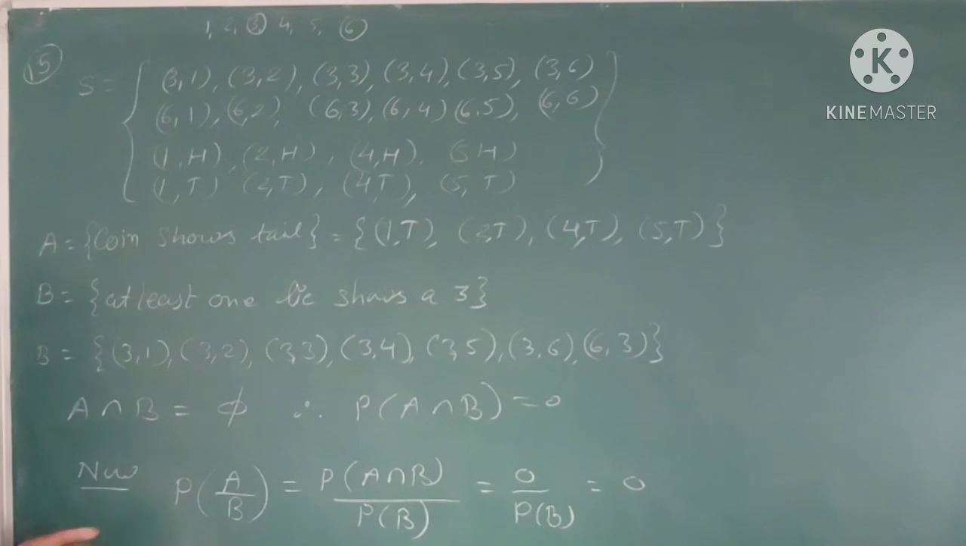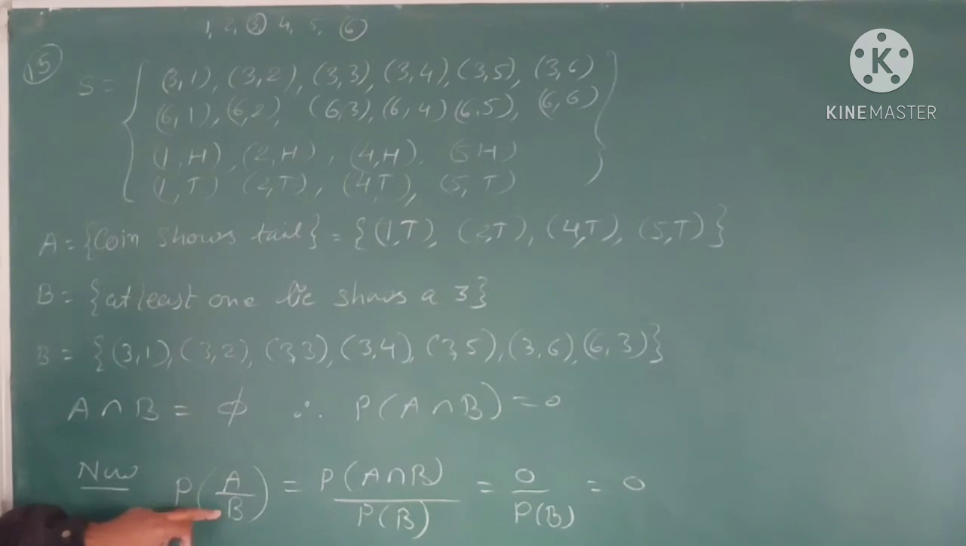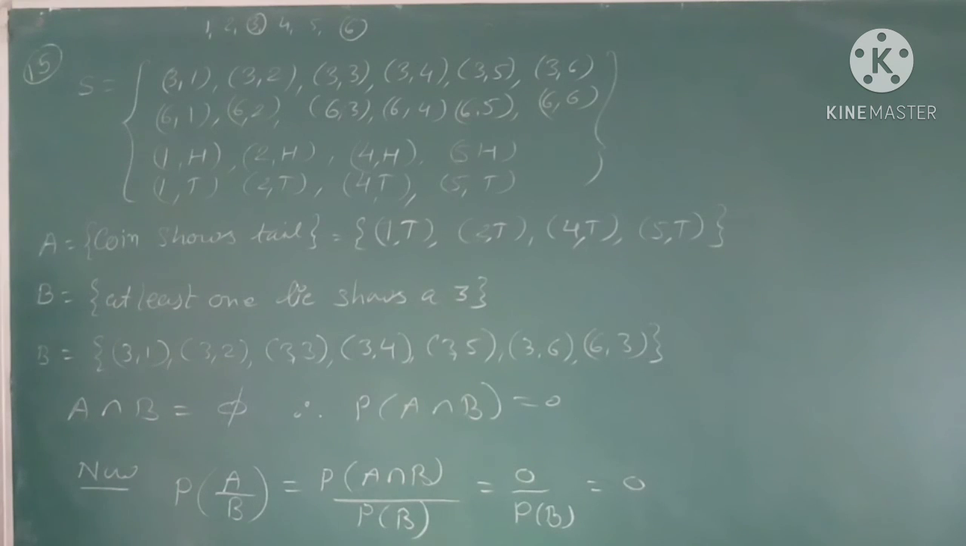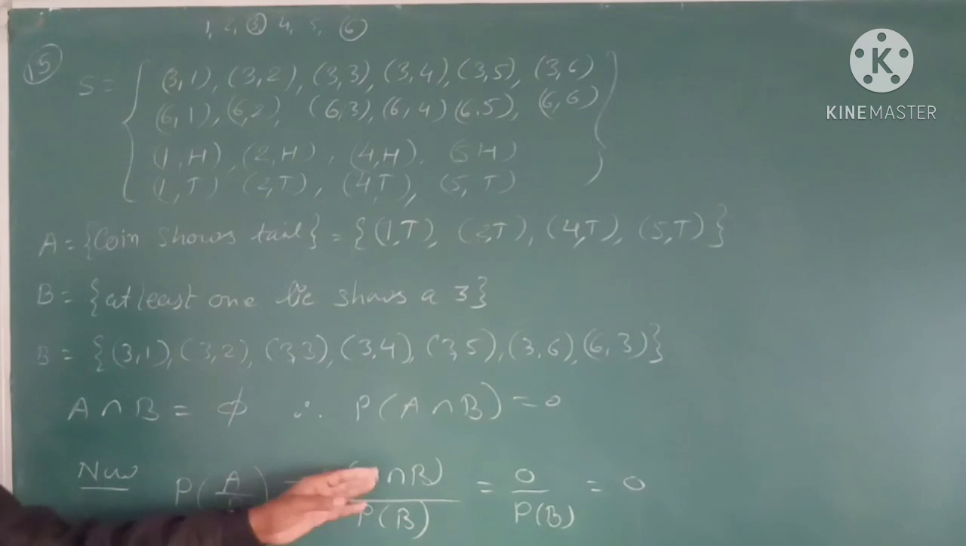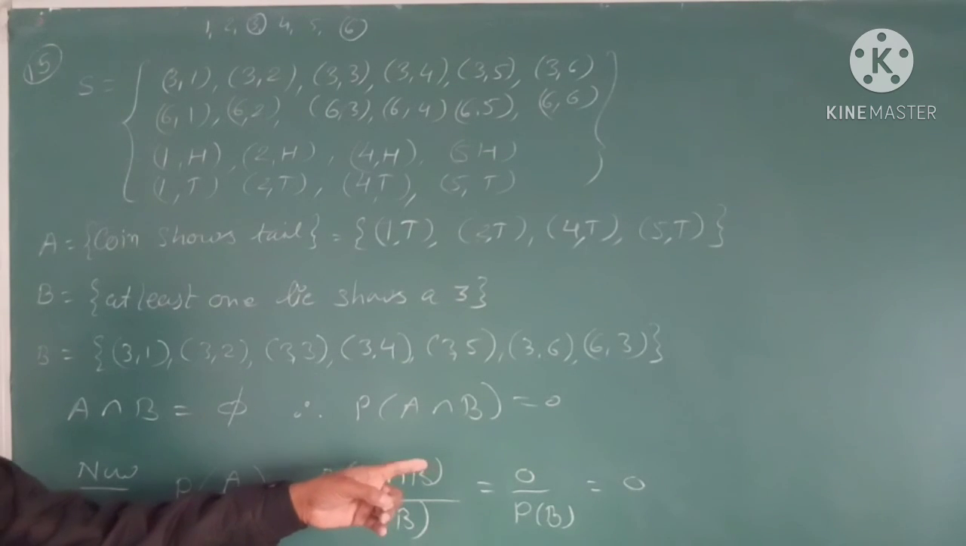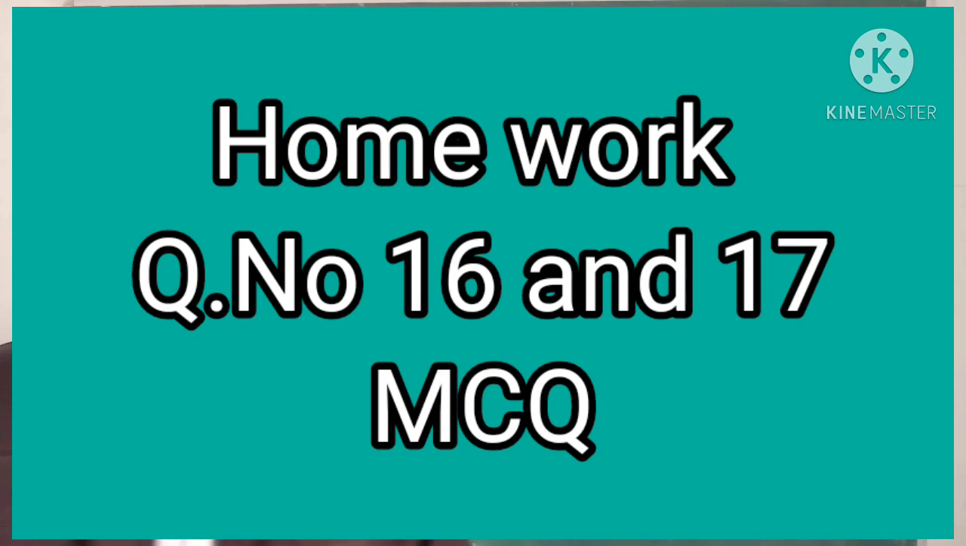Since in this question we have to find A given B, it means probability of event A, coin shows tail, given that at least one die shows a 3. This event has happened. So probability of A intersection B divided by P of B. Since the value of the numerator is 0, its probability will be 0. Now the last 2 MCQs remain, so please try them at home.